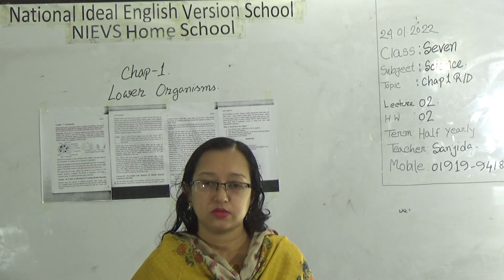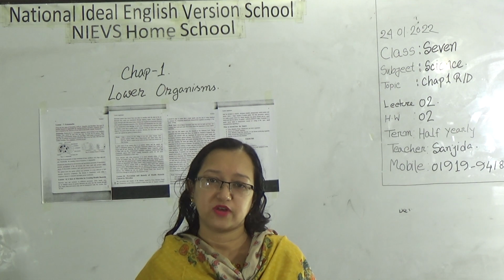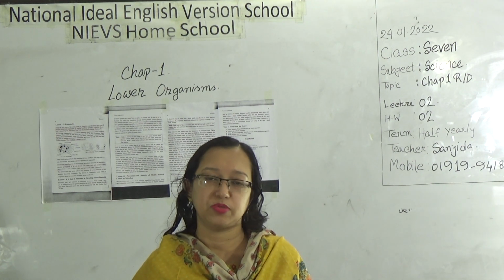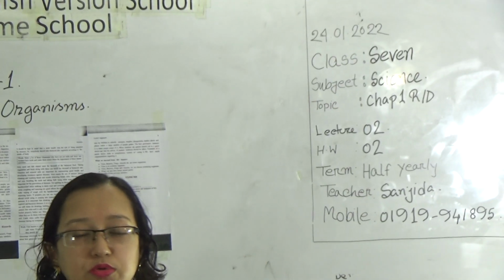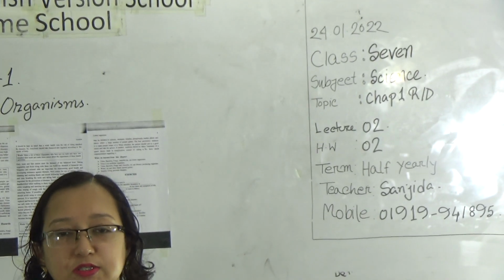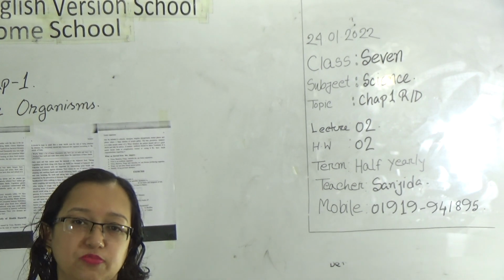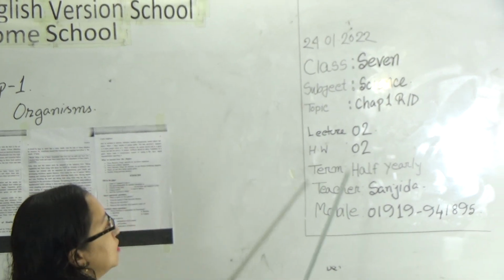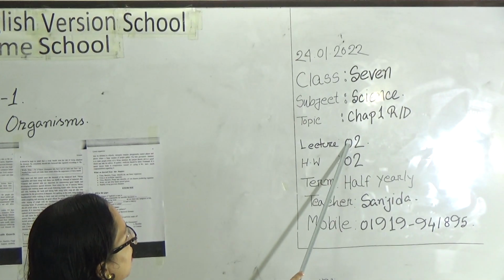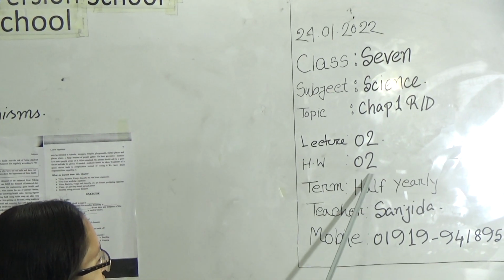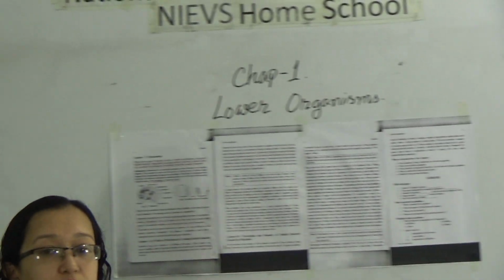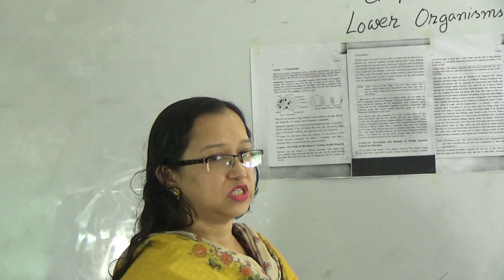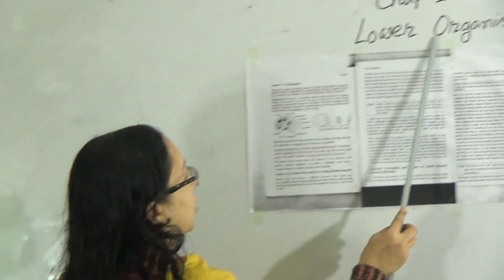Today I am going to take a science class for the students of class 7. Our today's class topic is chapter 1, the rest of the part. Today's lecture is number 2 and the homework for the next week is 2, and this is half yearly term. My dear students, our today's topic is chapter 1 and the name of our chapter is lower organisms.